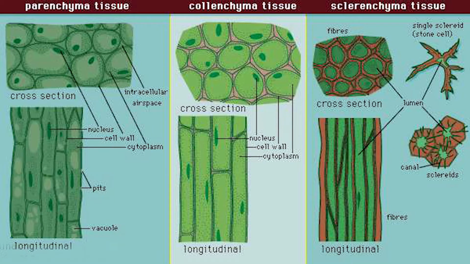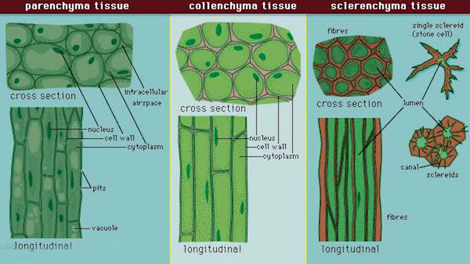Then next are the collenchyma. As you see on the screen, they are made up of cells which are elongated and the cell wall is thickened at the corners. They are located in the leaf stalks and below the epidermis of the stems. And the function of these tissues is they help to support the parts of a plant. As we see that since they are found in the leaf stalks, so definitely they are going to support the plant part.